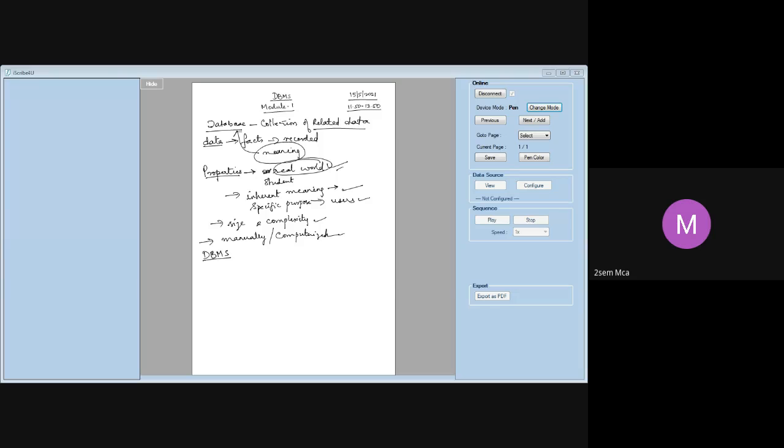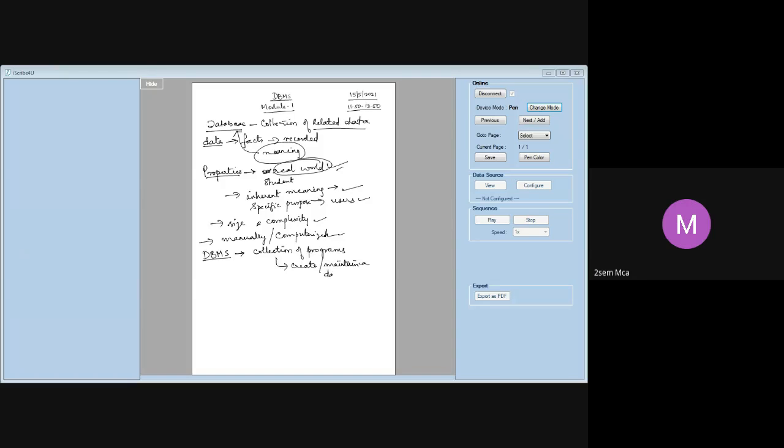Okay. To put it in simple words, when I say DBMS, it is basically a software, or I can even say it is actually a collection of programs. Now, why do we need a DBMS, or why do we need a collection of programs? It is basically to create, and then maintain, a database.